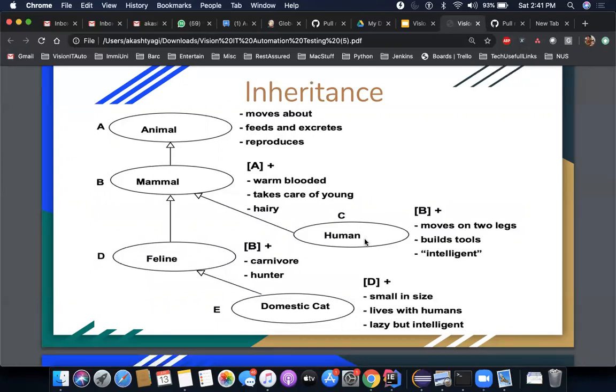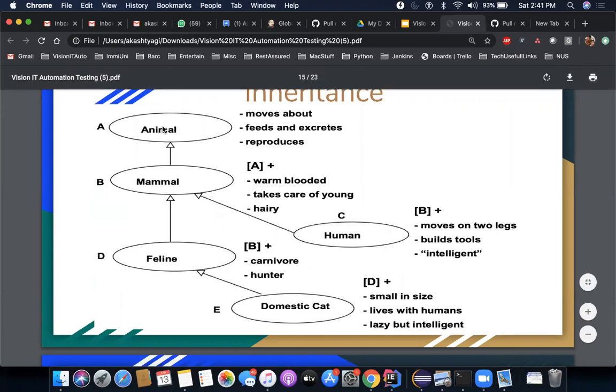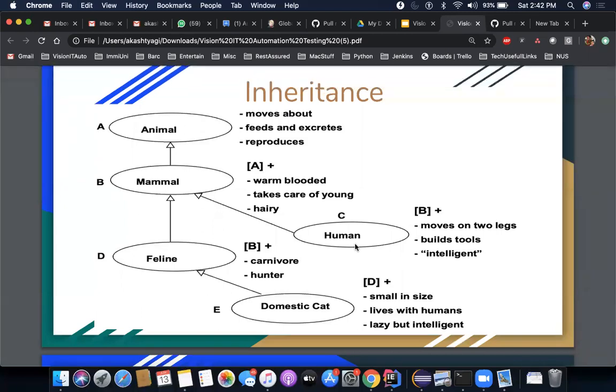For example, sleep. Now sleeping is a common phenomenon. You don't want to implement sleeping behavior inside human because every animal sleeps, right? So you can delete that sleep method from here. You can keep it inside animal, and then human can access this sleep method to actually perform a sleep operation, right? Now something which is specific to human, maybe a big brain, it moves on two legs. Now that is only available for humans, so that you will define in human only.